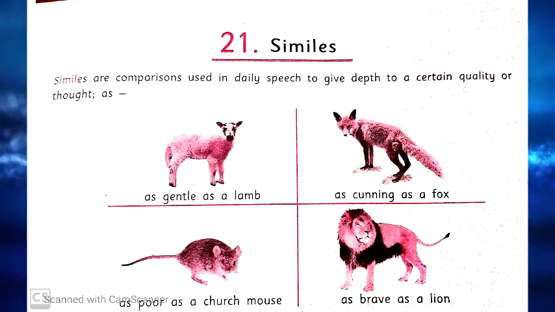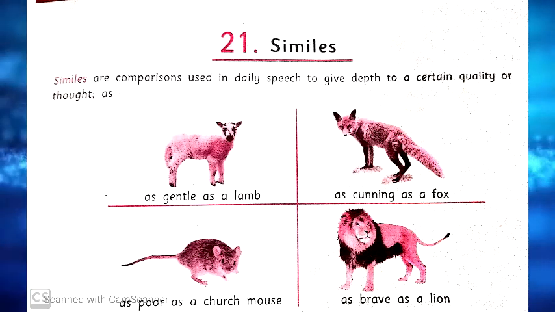You can see in your textbook, page number 49, four pictures that will help. These are helpful examples for you to understand what similes are. First one, as gentle as a lamb. As cunning as a fox, as poor as a church mouse, as brave as a lion. These are clear examples of similes. Gentle, cunning, poor, brave. These are the similes we used here.